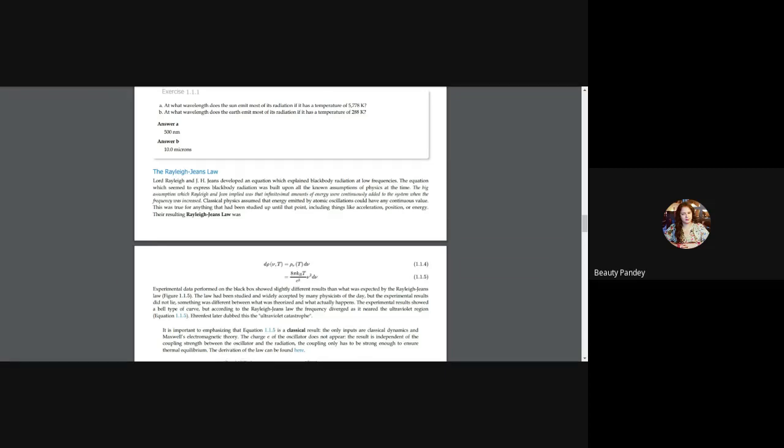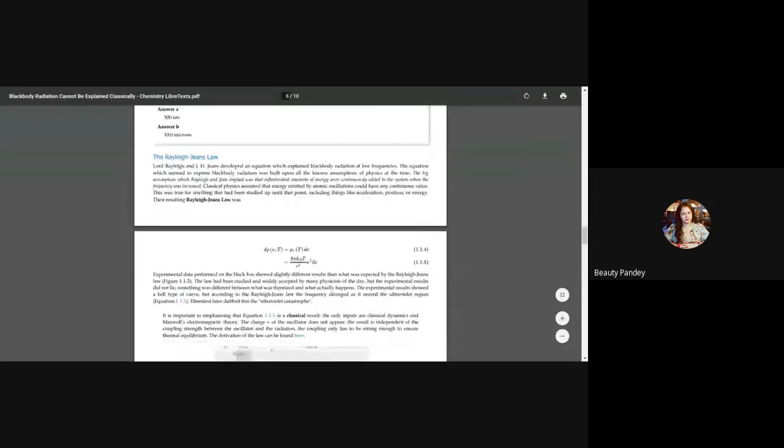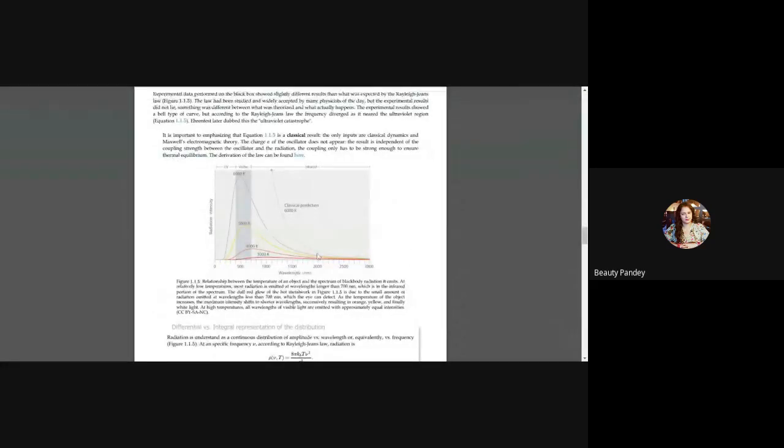From now till now, I think you all have understood that in case of black body radiation, both the temperature as well as the wavelength are very important. It does not give a discrete value of wavelength, it always gives a continuous wave. So Rayleigh-Jeans gives us the approximation of spectral radiance of the electromagnetic wave as a function of wavelength or frequency from a black body at a given temperature through a classical approximation.